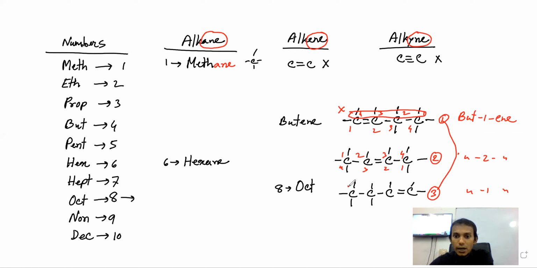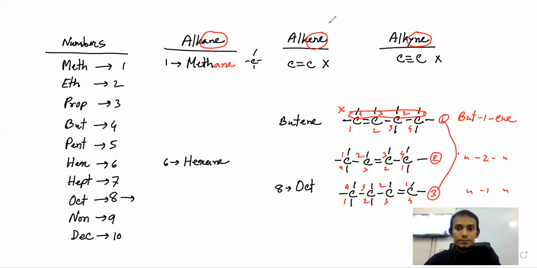For this one, if we start from say 1, 2, 3, 4, then we are getting in 3 position. But if we start from this side, 1, 2, 3, 4, we are getting in 1 position. So we will not start from left side, rather right side. Is it clear? So yes, we need to take the shortest number. We need to take the shortest possible distance to reach the functional group. That is what we need to do. Is it clear to everyone?